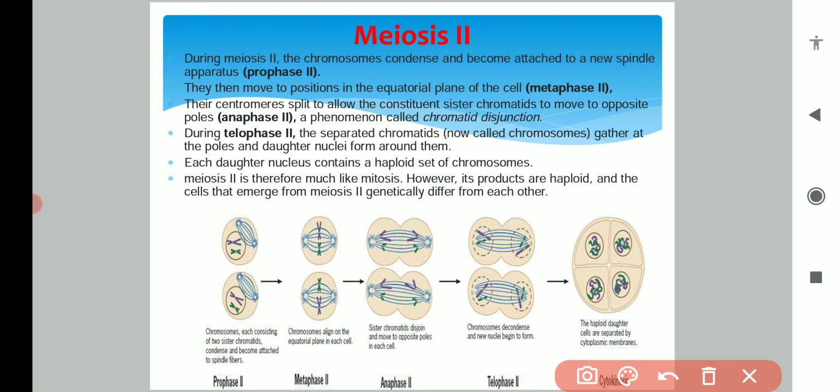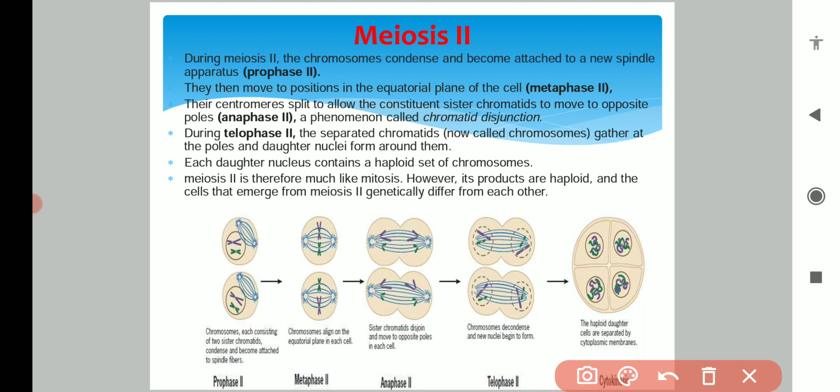In telophase, you all know that the complete cell formation will start. The chromosomes reach the poles and the nuclear membrane starts appearing again. This dotted structure is the nuclear membrane.